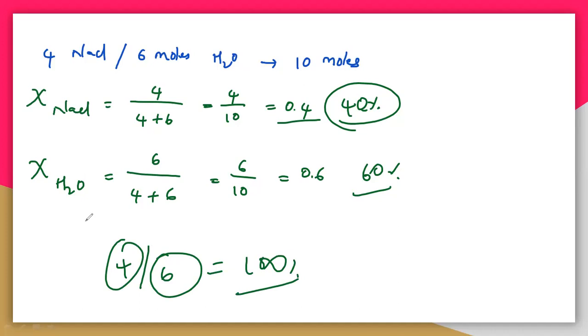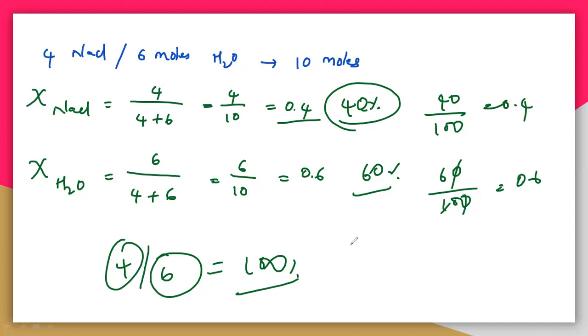So with 4 NaCl and 6 water molecules, 40% of NaCl is there and 60% of water molecule is there. So 40 by 100, 40%, and here 60 by 100, so you get 0.6, and here also 0.4. So simply it is a percentage, 40% or 60%, but chemically it is called the mole fraction.